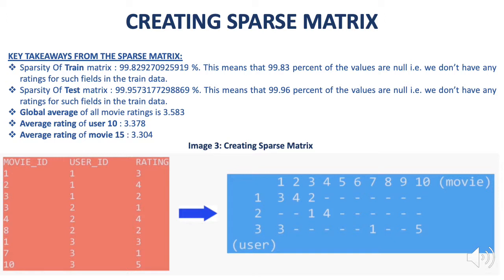And suppose there is a movie named Titanic with movie ID 15. The average rating that this movie has got from each user on the platform who has given a rating is 3.30. Based on these two values, we can analyze whether a movie was an utter flop or a blockbuster.